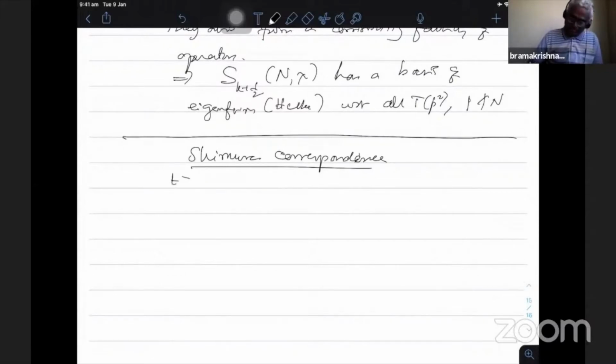Let t be greater than or equal to 1, a square-free integer. We fix a t, and p is a prime.